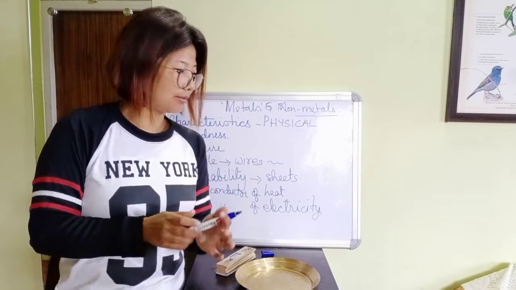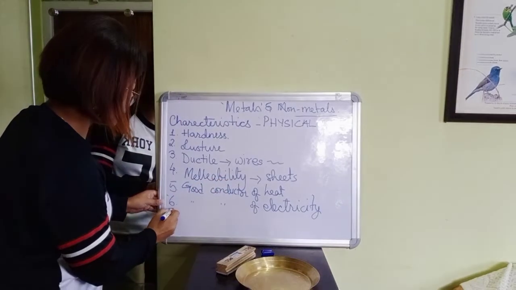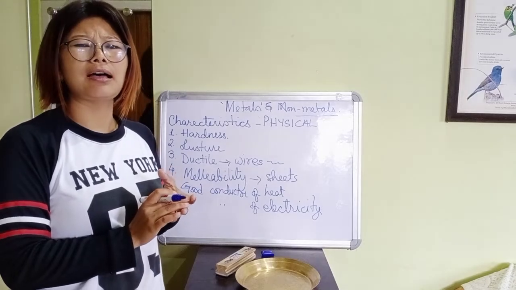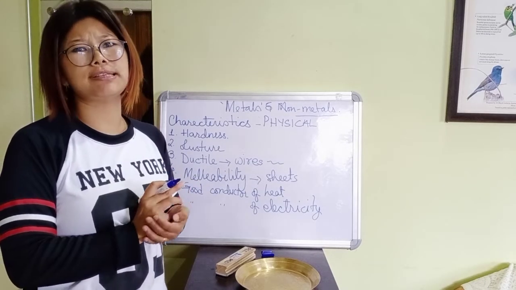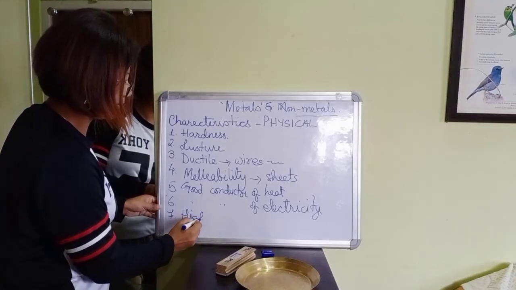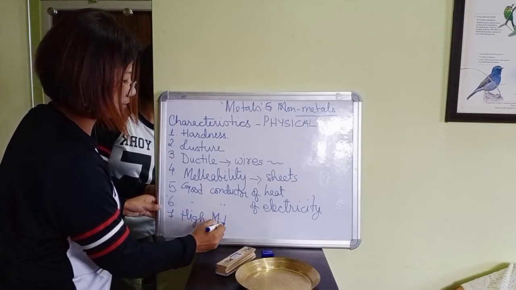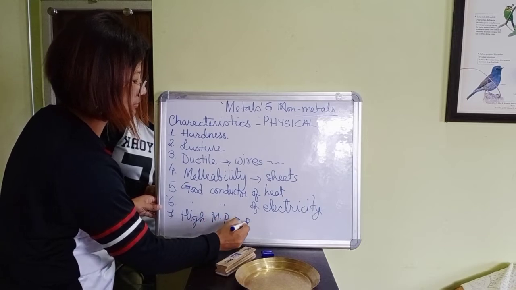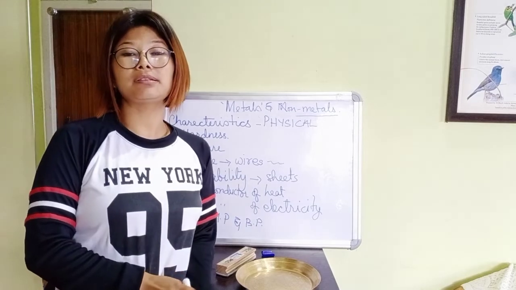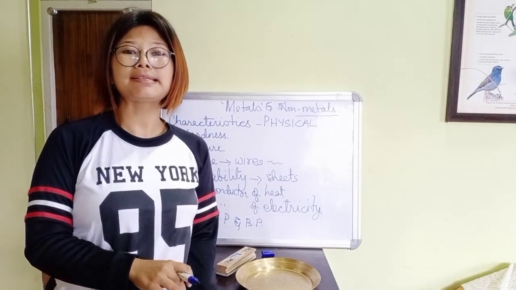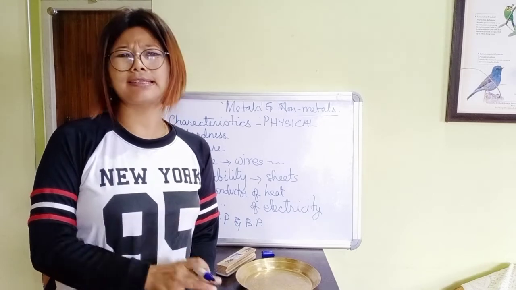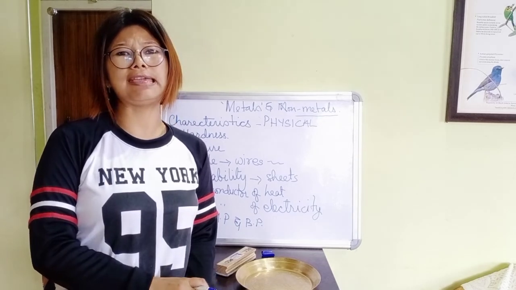Alright, now number 7 is metals usually have a very high melting point and boiling point. Except there are some metals like gallium.